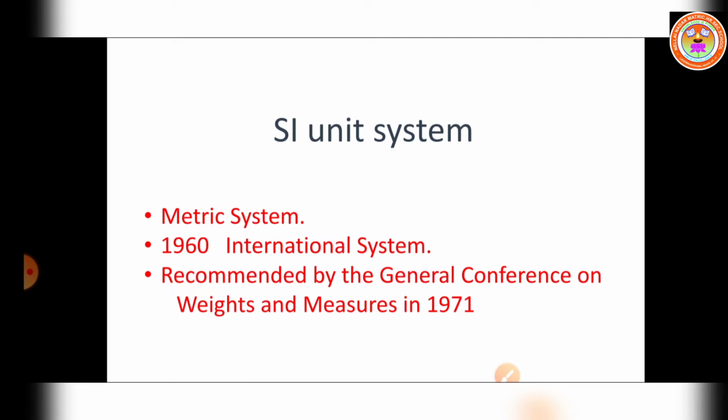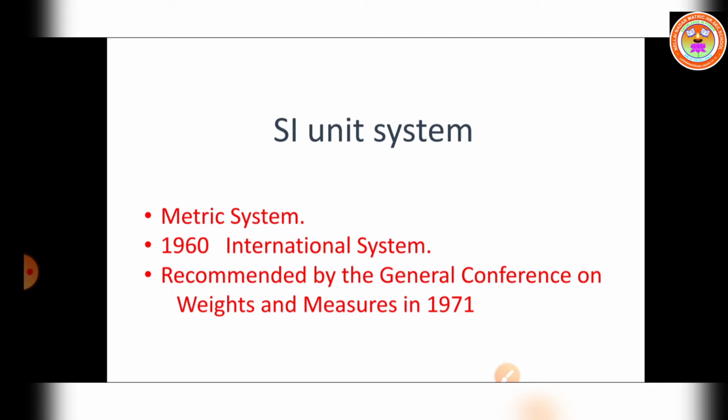The SI, with a standard scheme of symbols, units, and abbreviations, was developed and recommended by the General Conference on Weights and Measures in 1971 for international usage in scientific, technical, industrial, and commercial work.